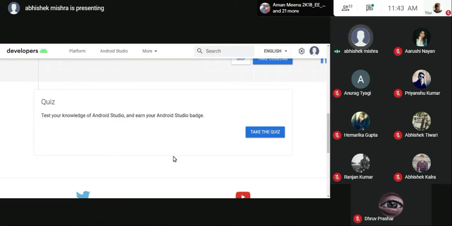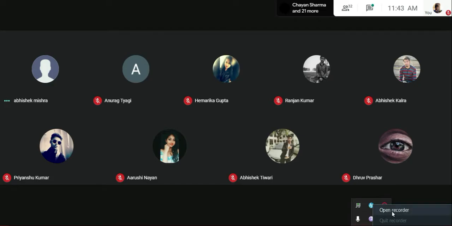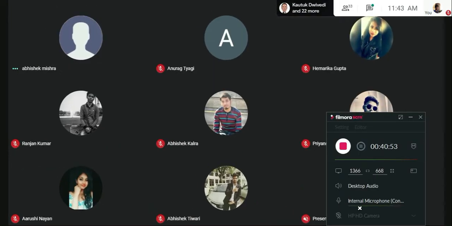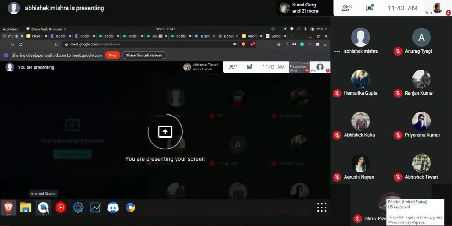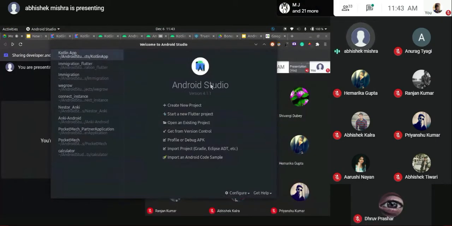Now coming down to Android Studio. For those of you who have installed it, this is okay. I'll just switch to the screen share. Just a second, guys. I'll share my whole desktop. Just a second. Okay, so yeah, my screen is visible, right? Okay, yep. So basically, this is what Android Studio looks like.